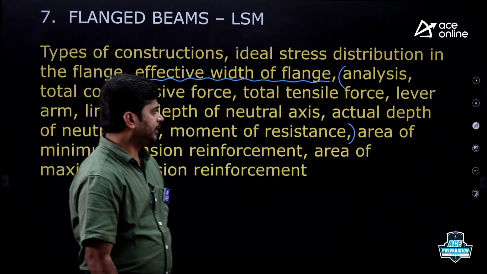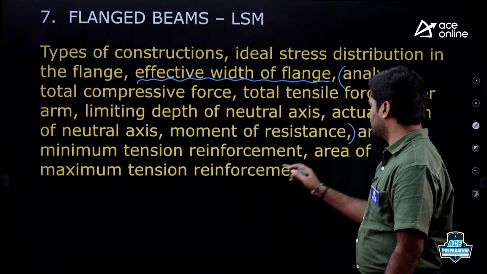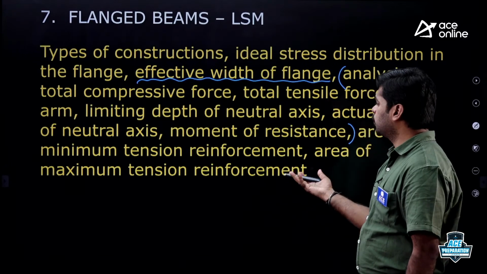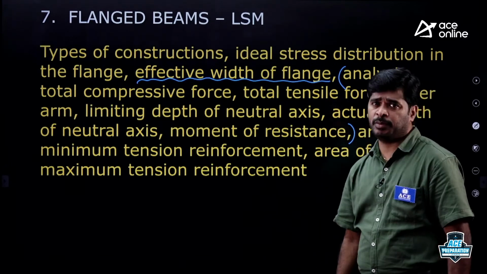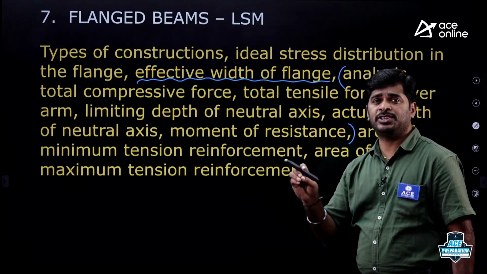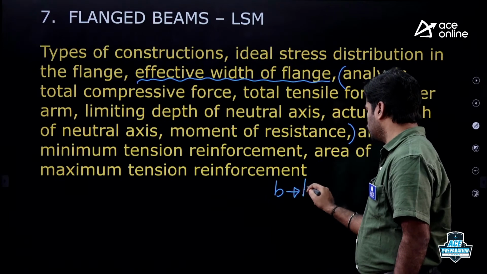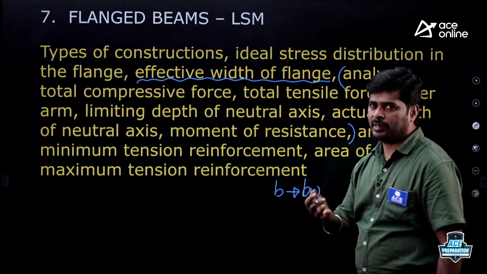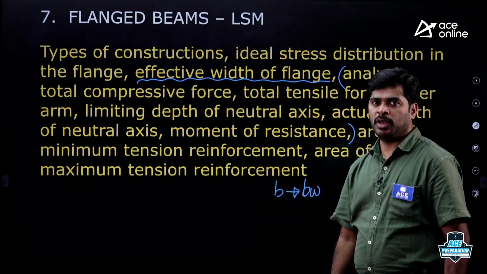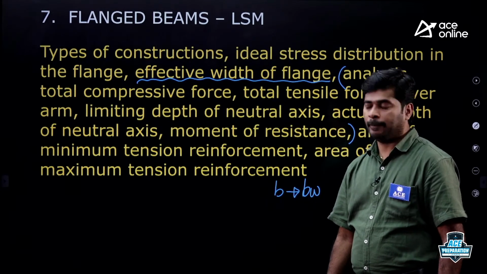Okay, fine. Coming to the next, area of minimum tension reinforcement and area of maximum tension reinforcement. No need to remember separately for flanged beams. If you know it for a rectangular beam, a small change is required, that is, in place of B, you have to substitute BW, my dear. You will get the formulas for flanged beams. Minimum area of steel separately, no need to remember. Okay, fine.